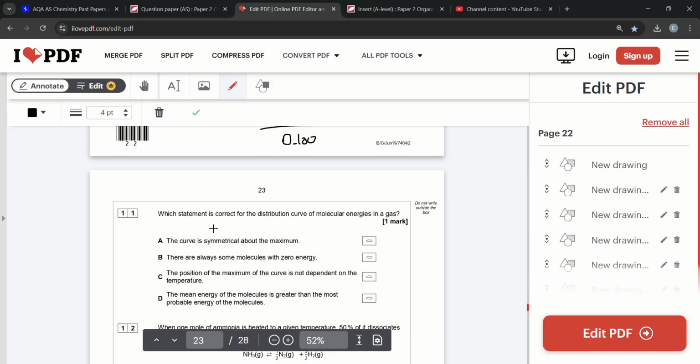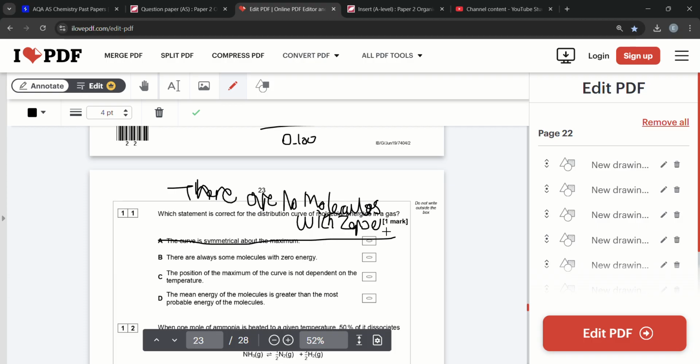Question 11. Which statement is correct for the distribution curve of molecular energies in a gas? So, number 1, the curve is symmetrical about the maximum. It's definitely not symmetrical about the maximum. There are always some molecules with zero energy. One of the key facts of the Maxwell-Boltzmann curve, and they like to test this, is that there are no molecules with zero energy. So just by that fact alone, B is incorrect.